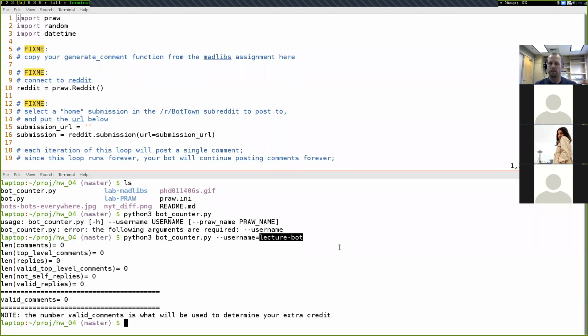One of the things that I'll highlight real quick about this script is that once you've created a lot of different comments with your bot, this script can take up to about a half hour to run. If it's taking a long time to run, you just have to wait about a half hour for it to finish.